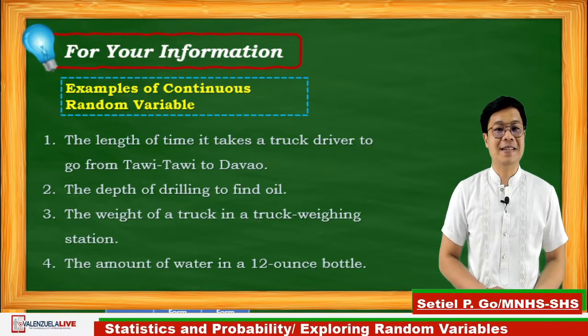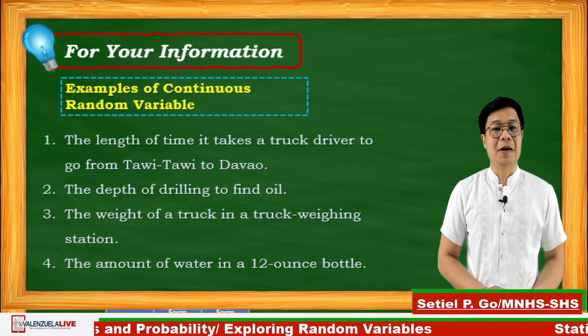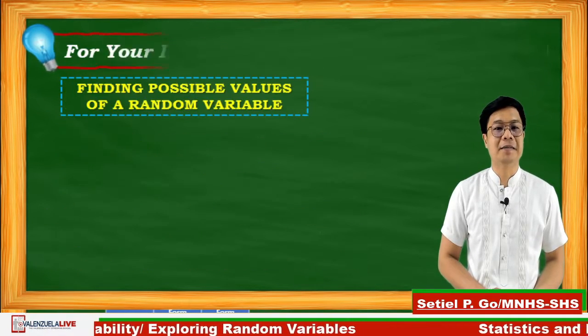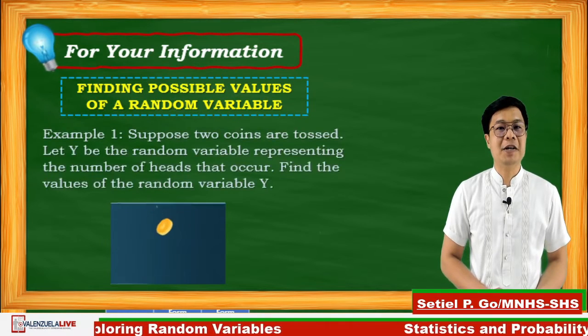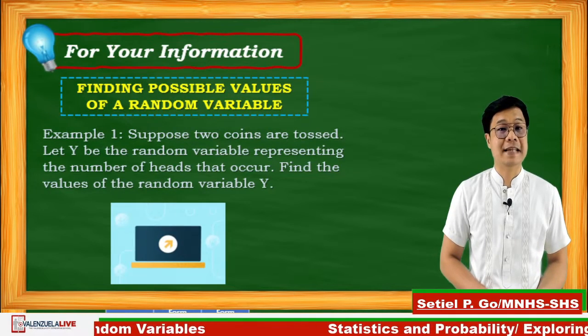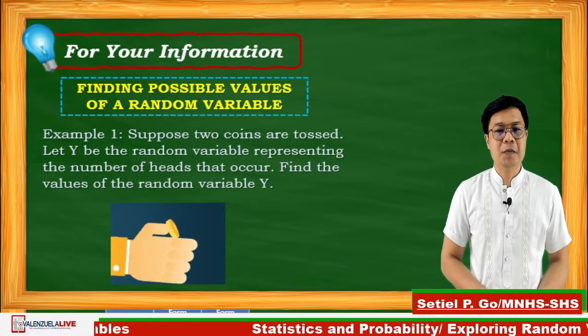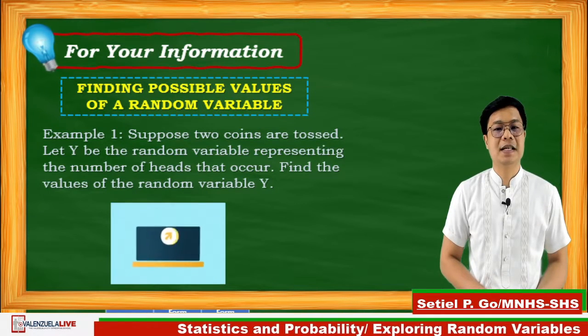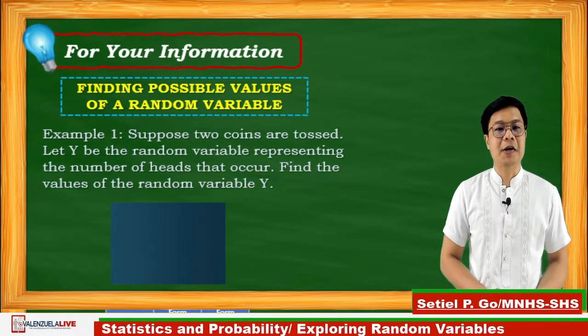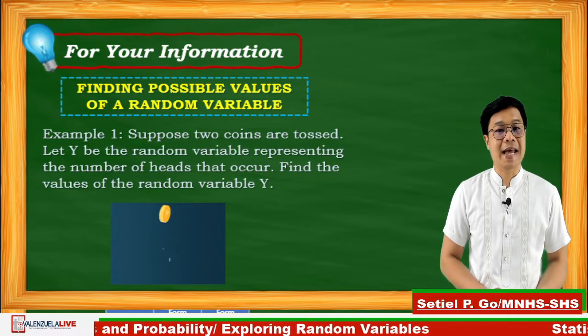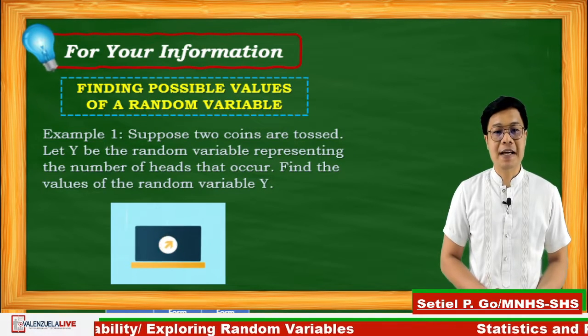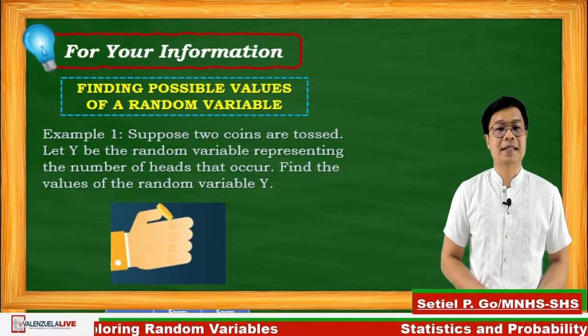This time, let us deal on how to find the possible values of a random variable. Finding possible values of a random variable. Let's have example number 1. Suppose 2 coins are tossed. Let y be the random variable representing the number of heads that occur. Find the values of the random variable y.